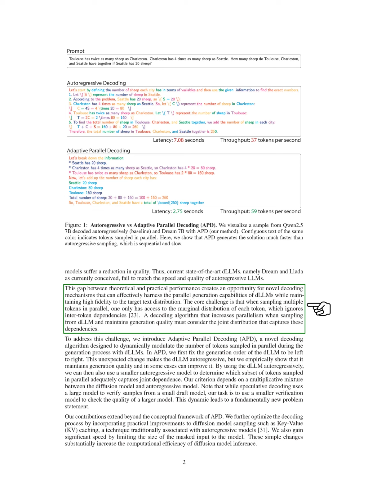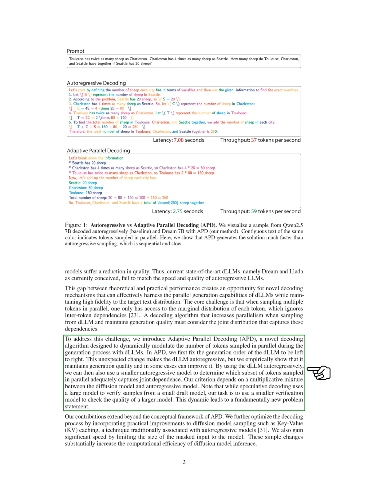The main challenge we face is that when generating multiple tokens at once, we only have access to the individual probabilities of each token, which does not account for the relationships between them. Our decoding algorithm, APD, aims to increase parallelism while maintaining quality by considering the combined probabilities that reflect these relationships.